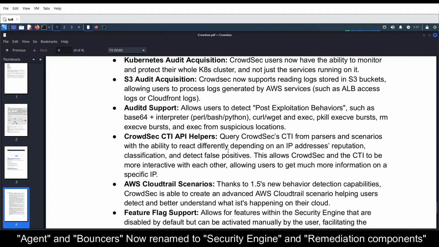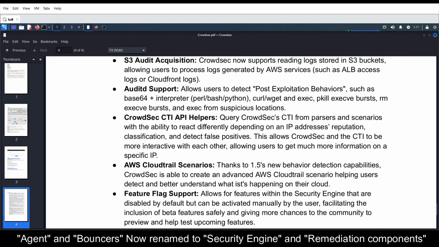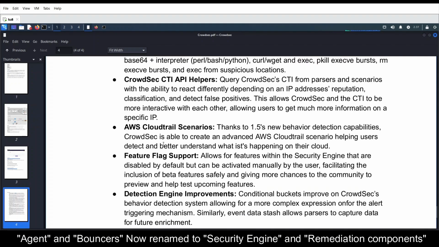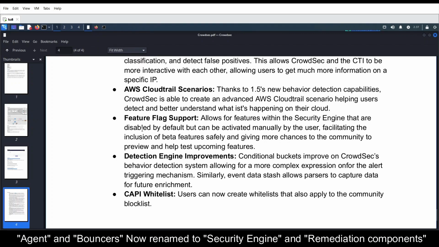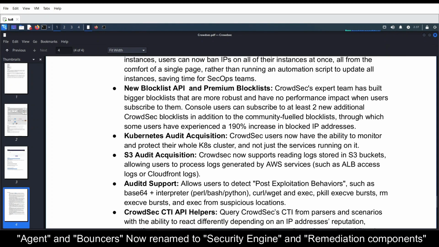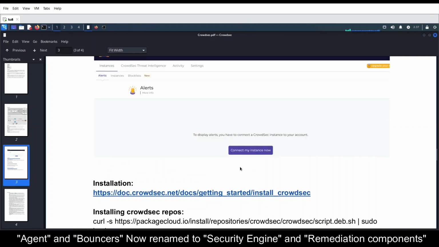Then they also have Crowdsec CTI API helpers, which allow Crowdsec and the CTI to be more interactive with each other. They also added AWS CloudTrail scenarios, and they have feature flag support. Detection engine improvements were also added, and they added a user-capped whitelist. Users can now create whitelists that also apply to the community blacklist, so they can also do some whitelisting.